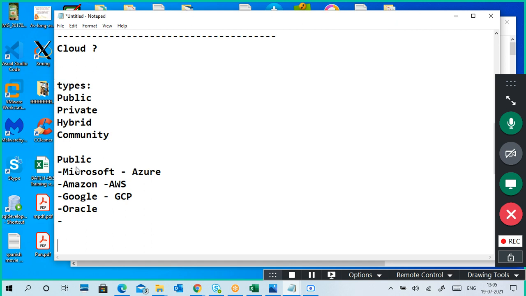What does a public cloud service provider mean? Anyone can access public cloud services.